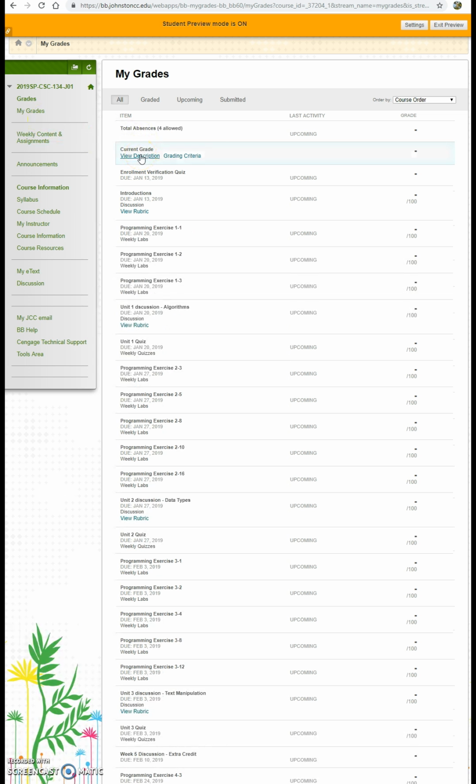One of the things that the students always have is their current grade, and this is updated automatically with every assignment that is graded. The other thing that I found students were always asking, and didn't keep track of, was how many absences do I have and how many am I allowed? So this information is always available right here at the top of the grade book as well.